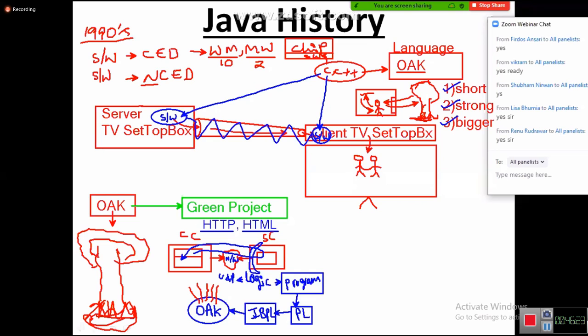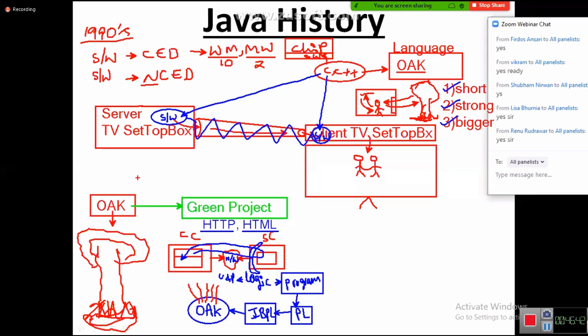It's very hot. When it is hot, smoke will come, right? The Oak language became very hot in the market. Then James Gosling and his team started getting tension. Why? If they wanted to capture the market and generate money, the language should be registered in the market.